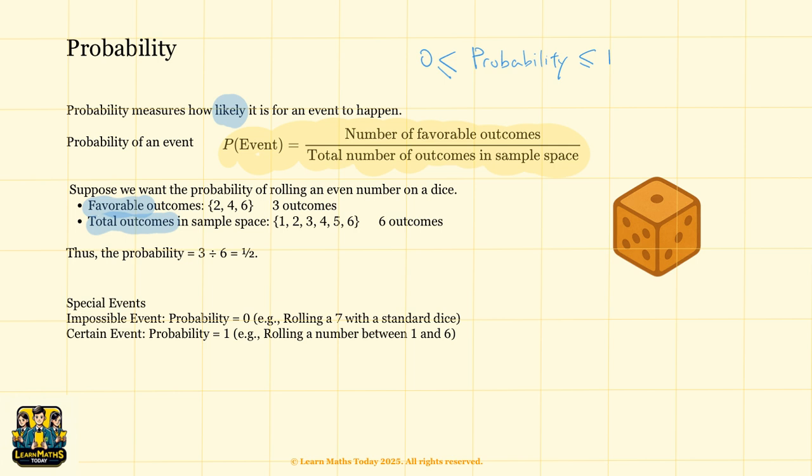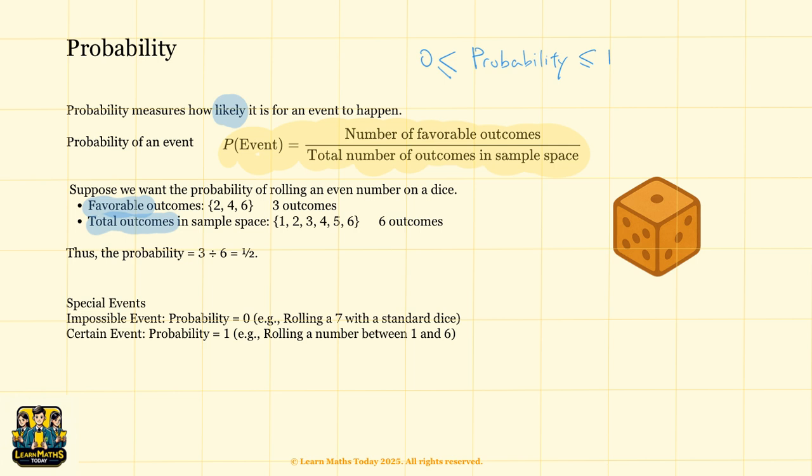Now let's talk about two special cases. An impossible event is an event that can never happen. For example, if you roll a 7 on a standard die, that's not even possible. So the probability is 0. A certain event is an event that will always happen. For example, rolling a number between 1 and 6 on a standard die. Because these are the only numbers it has, the probability is 1.